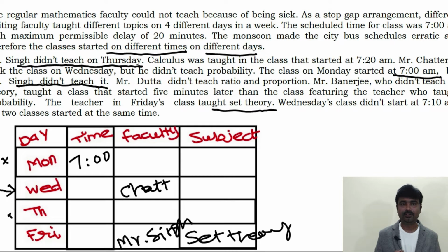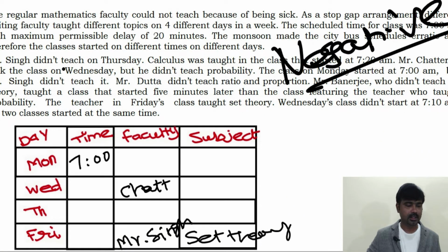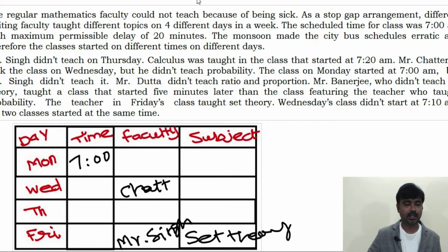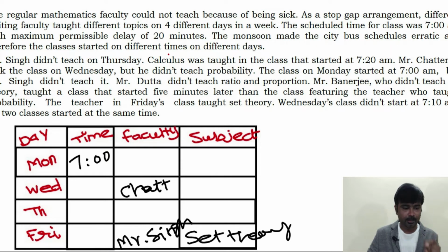Yes, this is one of the pieces of information that is easy to fill. Actually, the directions are given in the form of negatives. That means Mr. Singh did not teach on Thursday, like that. Then Datta did not teach ratios and proportion. So you need to work the same way as given in the question. Here, we need to find the faculty on Monday and Thursday. Is it easy? Be careful, only 2 faculties are left. You need to read the information about them.